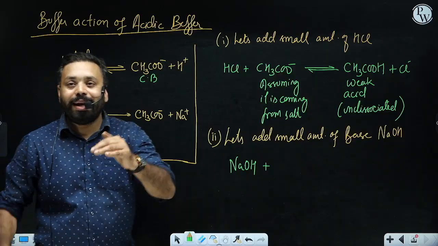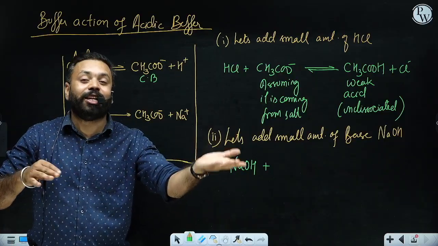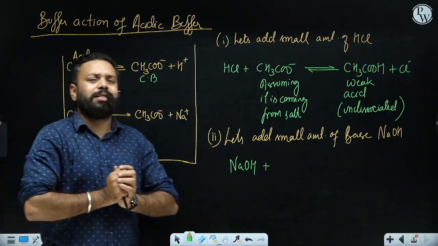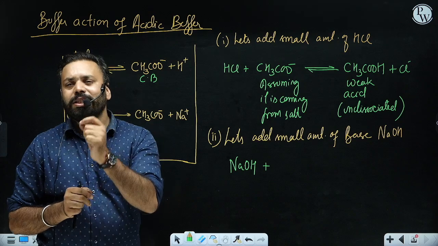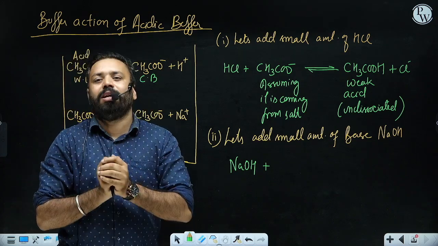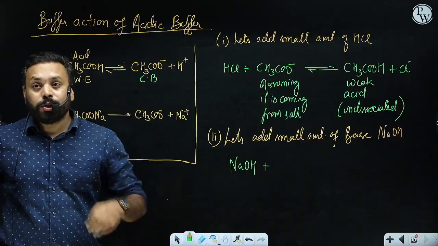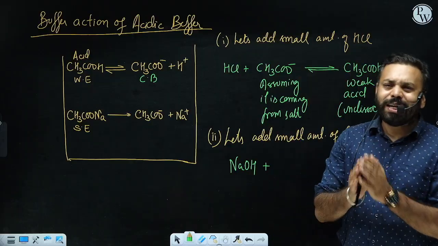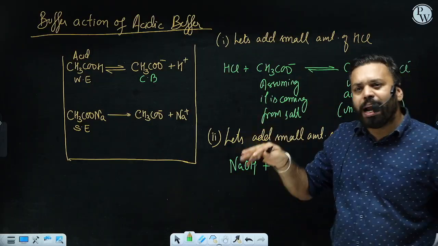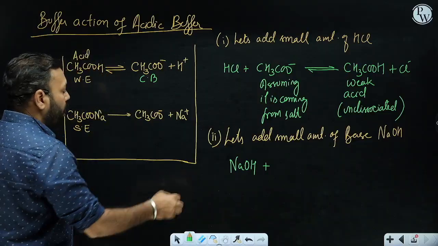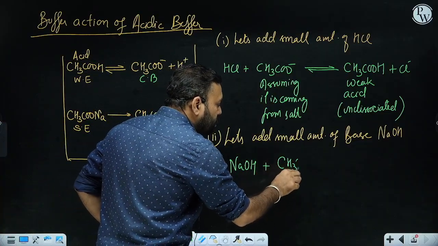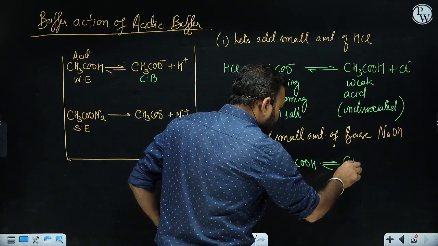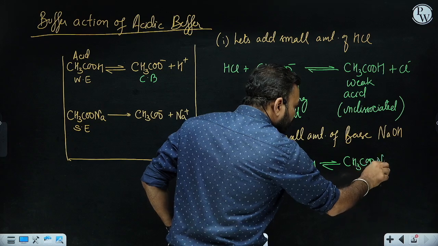Please note that acid, even if it is undissociated, still will react with base. Some of my students sometimes ask, sir, you just said that acid is feebly dissociated, very less dissociated, then how is it going to react with base? Please note that for the reaction of base and acid, dissociation is not necessary. The base can also react with undissociated acid. So NaOH will react with CH3COOH, and what it is going to form, please see. It is going to form CH3COONa and plus water.